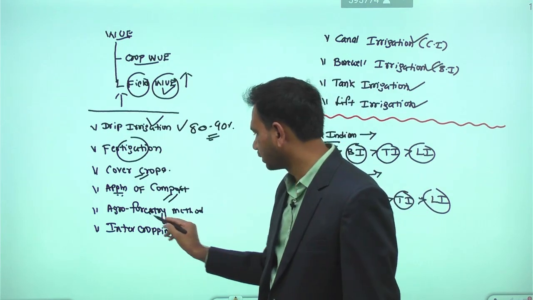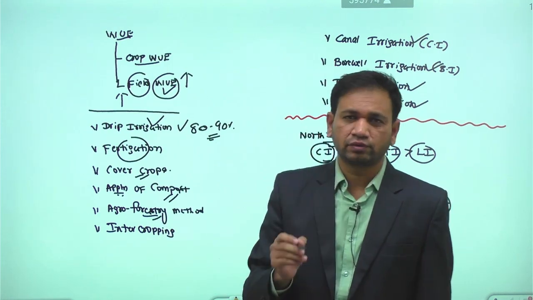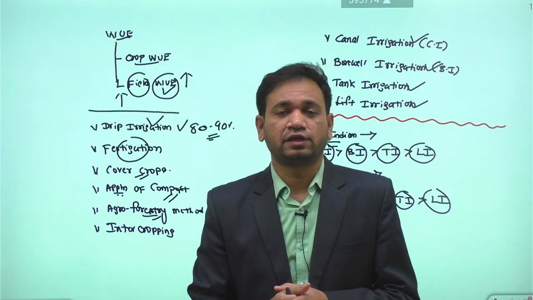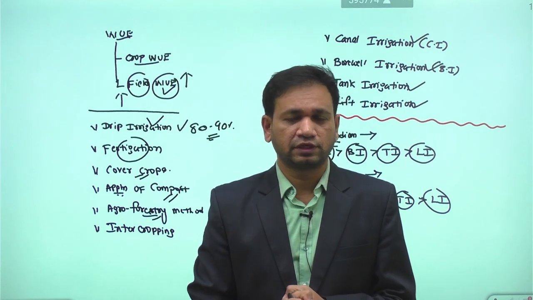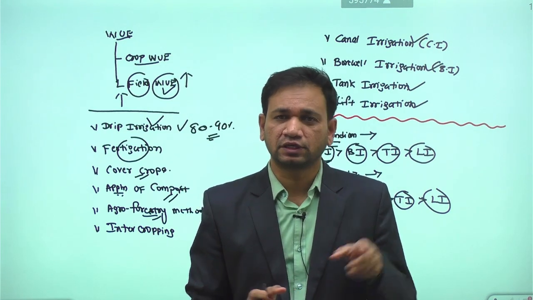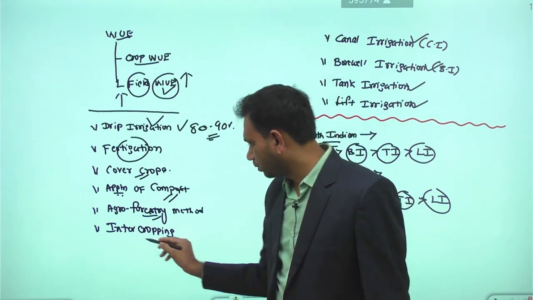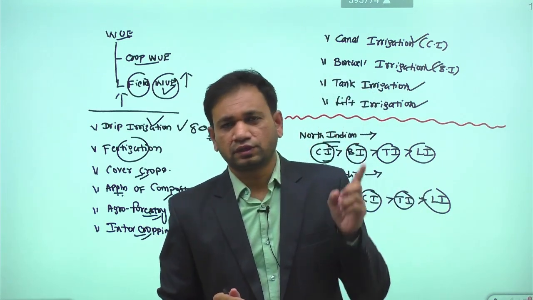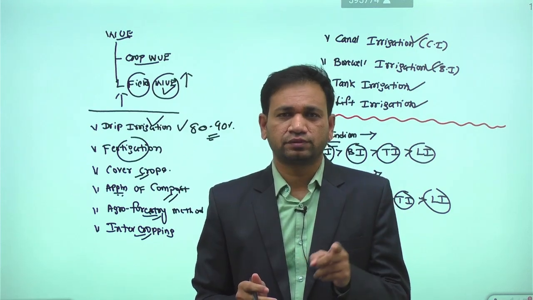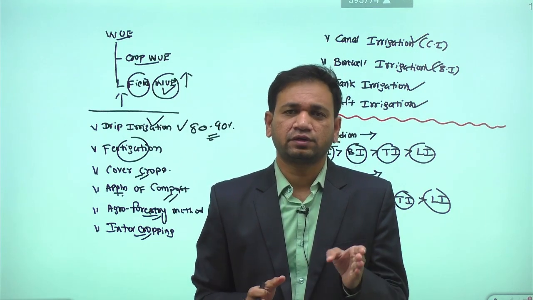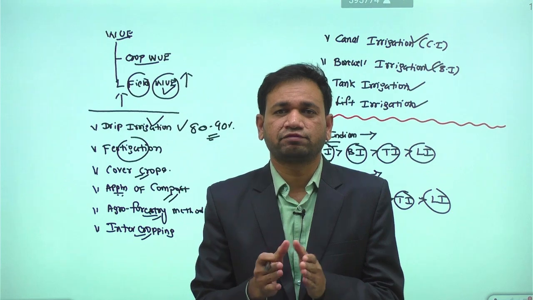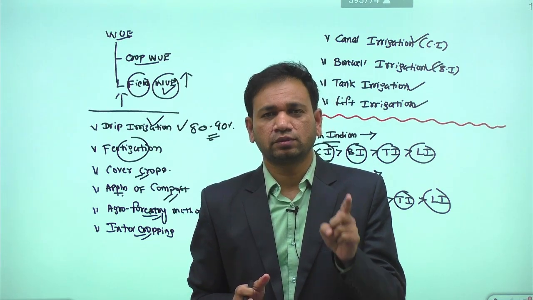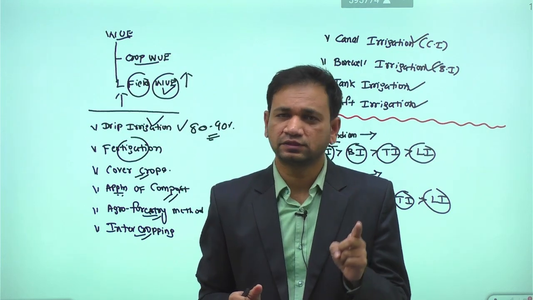Then we are having the agroforestry system. Whenever you cultivate agriculture crops along with forest species, in that case we can minimize the evapotranspiration in the given ecosystem. Then we are having the intercropping system. In intercropping, we are having two crops: one is the main crop, another is the component crop. So in intercropping, the farmer is cultivating more than one crop with different row proportions. Taking more than one crop in a given piece of land with different row proportions can be called intercropping.